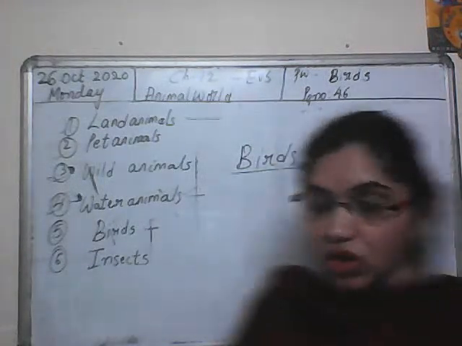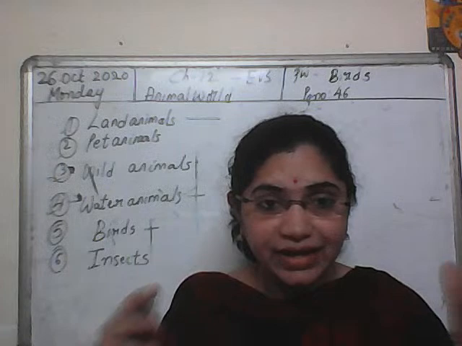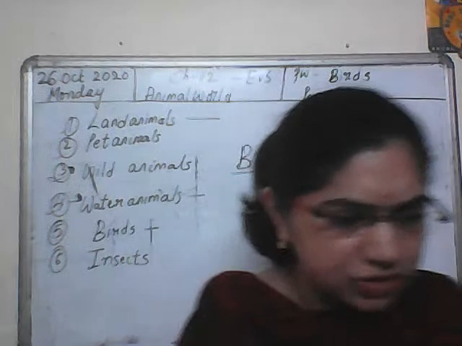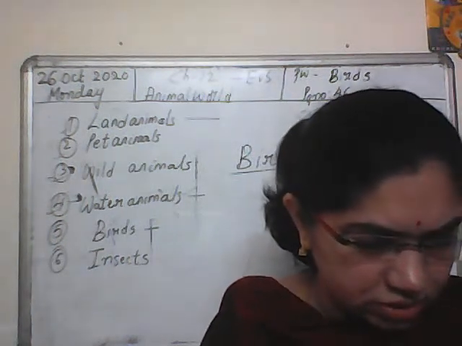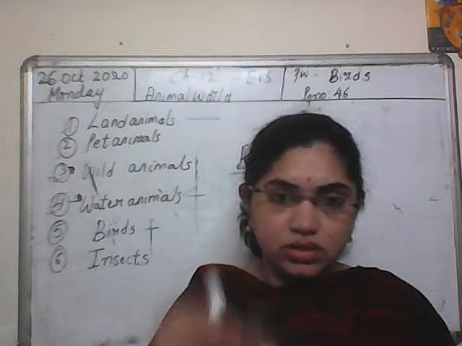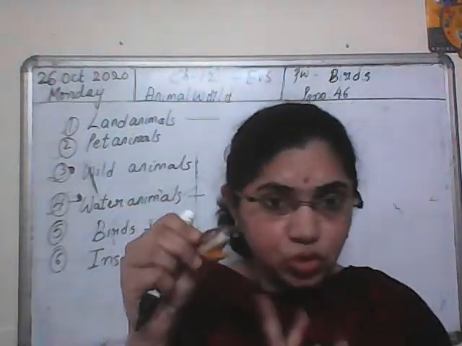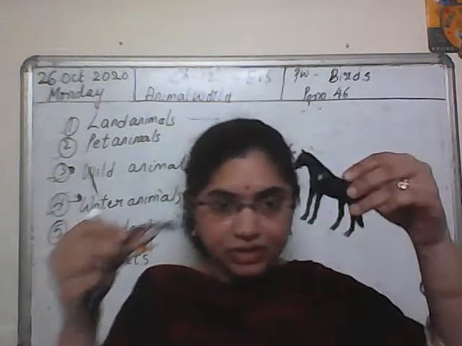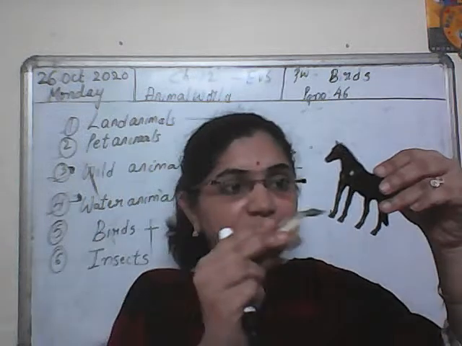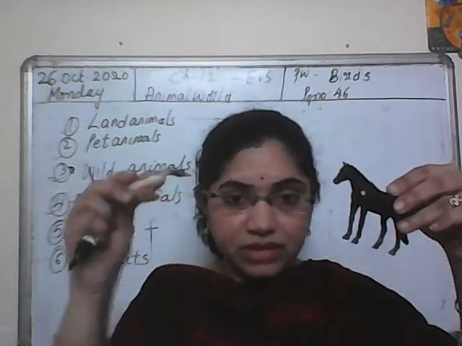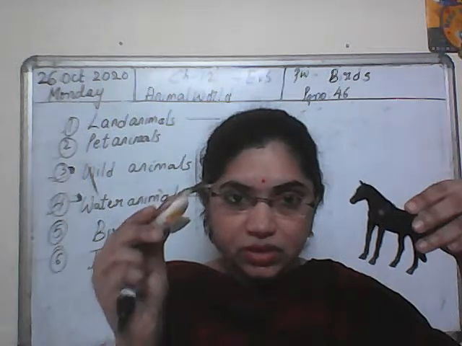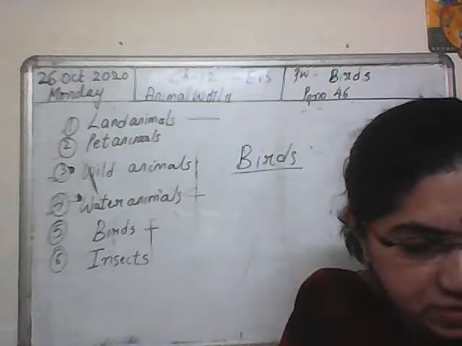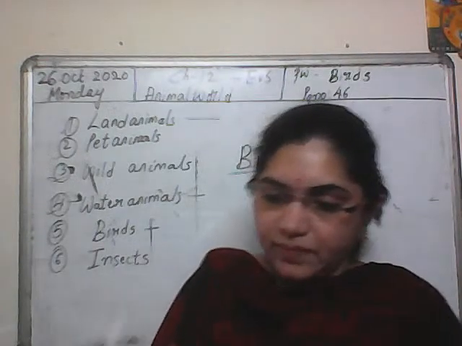Okay. Birds. When you look at a bird, it is completely different from the animal which has four legs, right? See, I will show you a bird. Look at this bird. I think this is a goose. I don't know exactly which bird this is, but this is a water bird. We said that an animal has four legs, but a bird has two legs. How many legs can you see? Two legs. Let me show you one simple bird. Look at the hen.